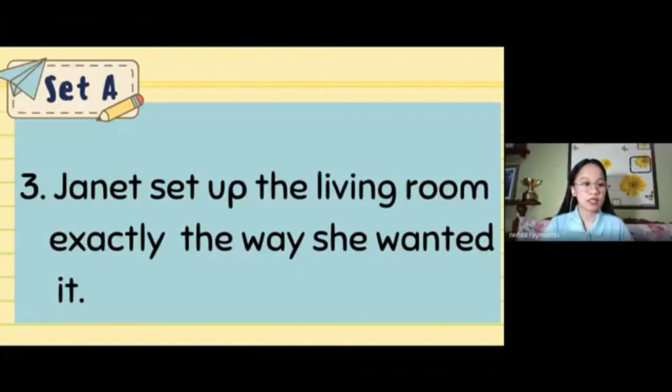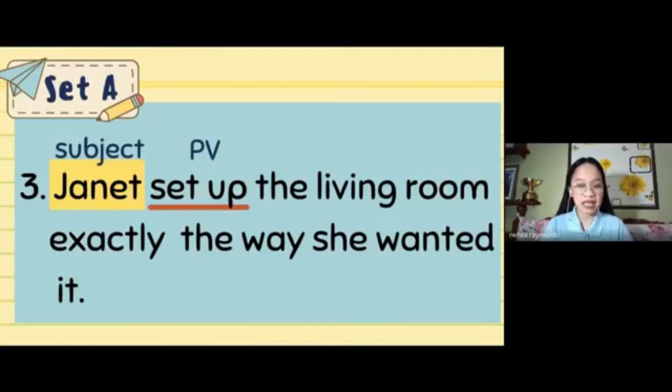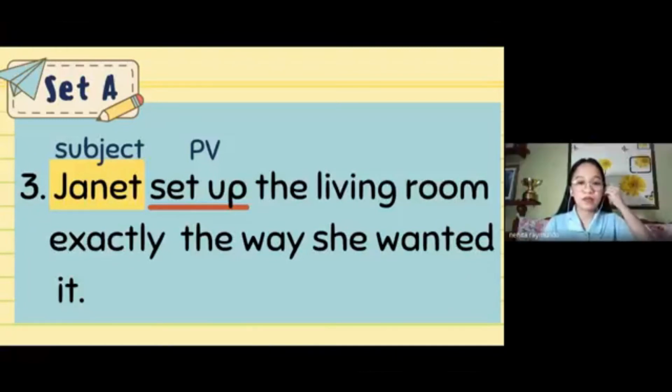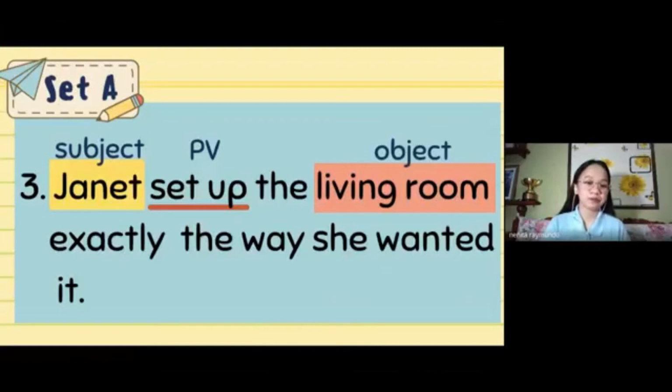Okay, let's see if that's correct. All right, that's correct. Janet is the subject. And earlier, we mentioned that set up is the phrasal verb. Now, Jaja, do you think there is an object in this sentence? Yes, ma'am. What did Janet set up? The living room, ma'am. Let's see if the living room is the object in this sentence. Okay, that's correct. So the object in this sentence is the living room.